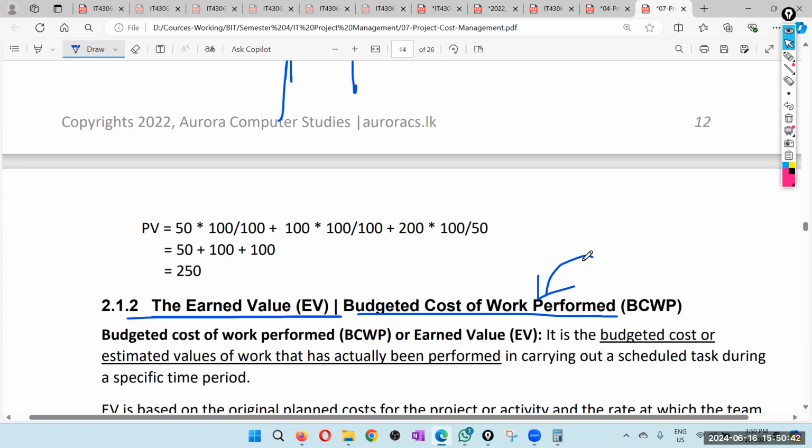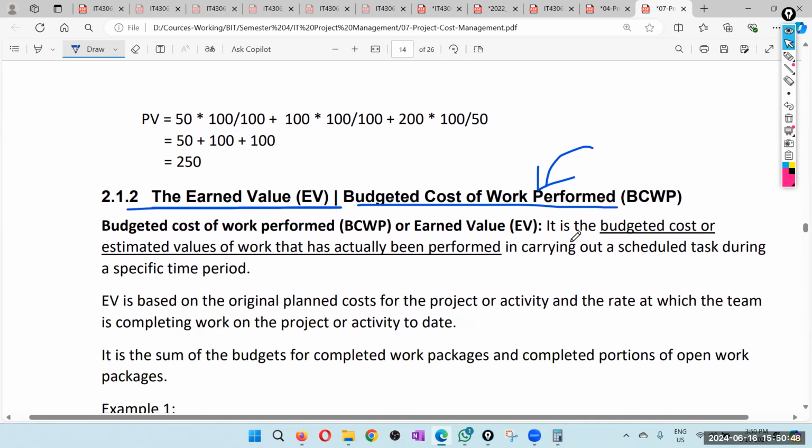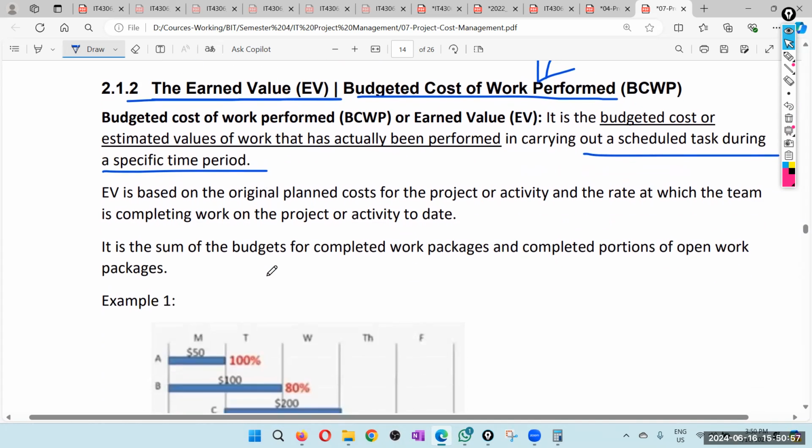So that is called earned value. That means we have really earned that cost. It is carrying out a scheduled task during a specific time period. Again, the time period is from the beginning to this day. Okay, earned value.